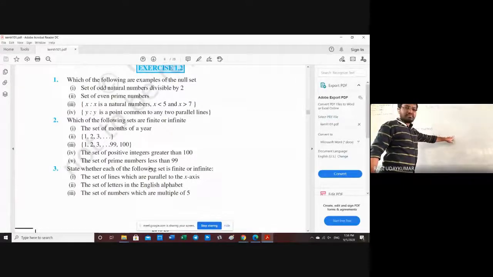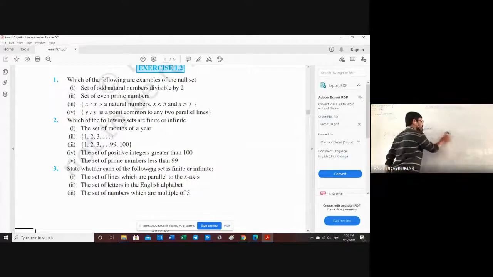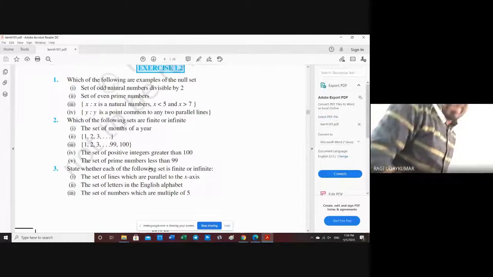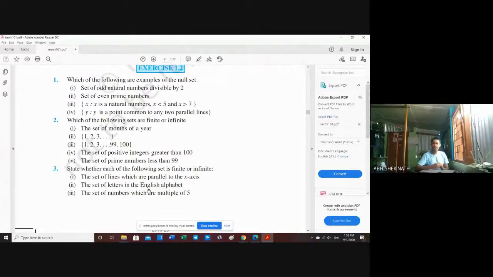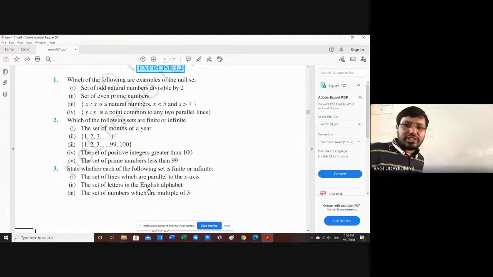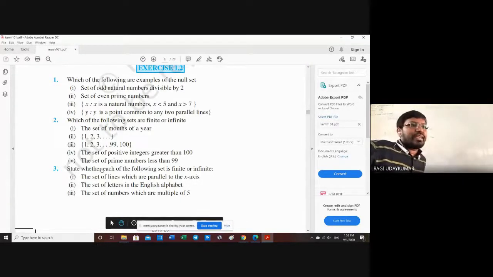The infinite symbol is represented in the chapter of limits and continuity. You are going to learn very clearly about it. Okay, so now if it is given to you like that, infinite is not a number. Do remember that it is not a number. It says to you it is a very big number. It cannot be a set. Yes, sir. For that representation, we will use the symbol. Okay. Next one, set of the prime numbers less than 99, finite set.